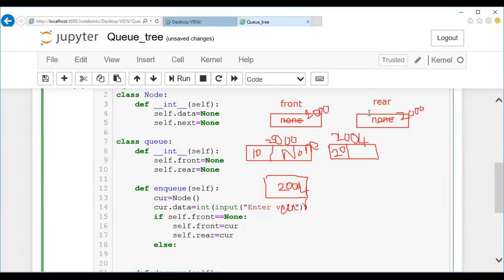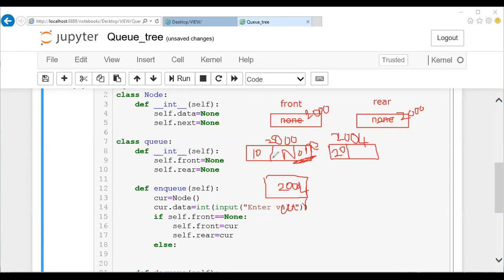Here, when you are making a mistake, don't touch your front. The reason is, for a second node, your calculation will be perfect. When you're going for a third node or a fourth node, the front pointer will not hold the next node address. Only your rear pointer holds the next node address. So now I should modify this particular next part with this particular address, right?